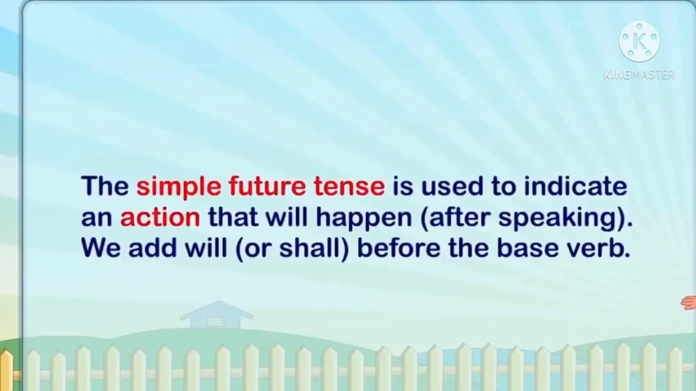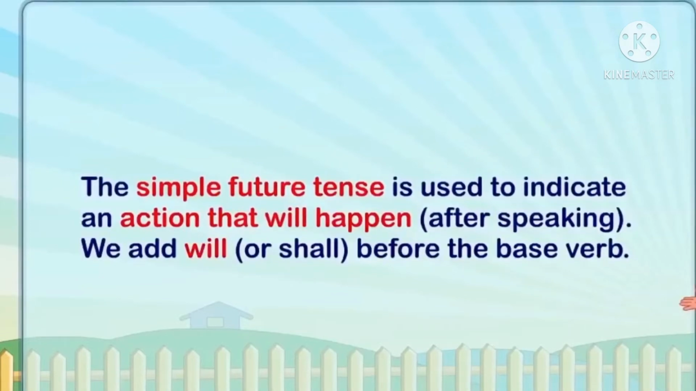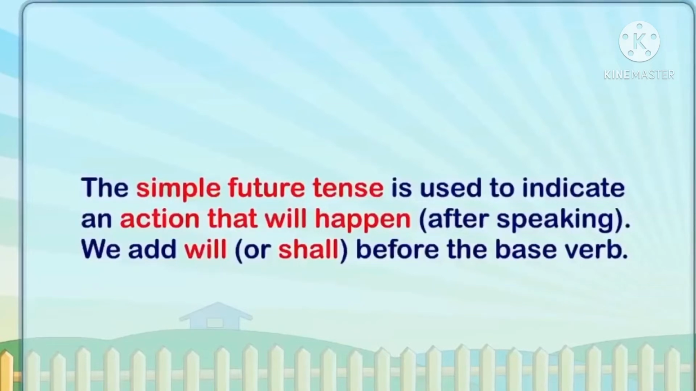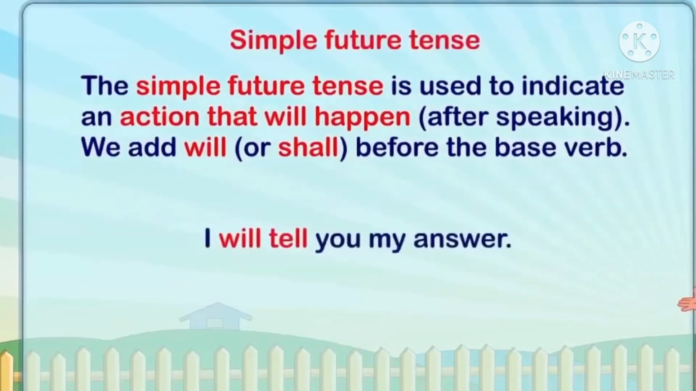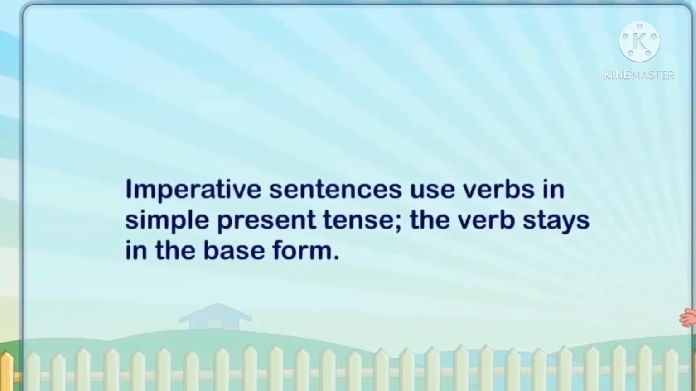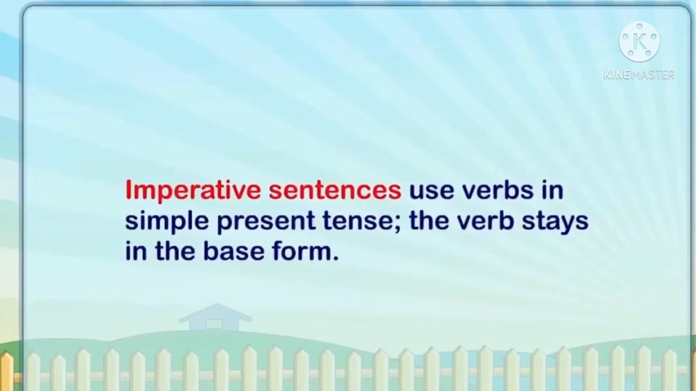The simple future tense is used to indicate an action that will happen after the speaking. We add will or shall before the base verb. For example, I will tell you my answer. I tell you my answer is present. So adding the word will makes the sentence future.